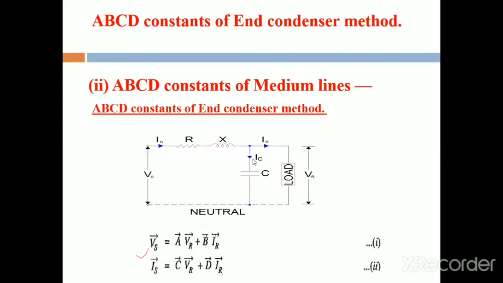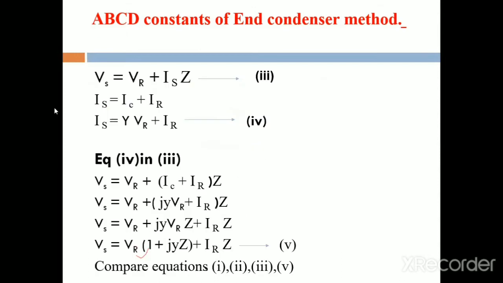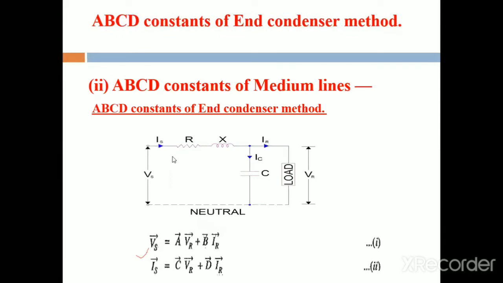That is IC and IR. Therefore, Is is equal to IC plus IR. This is the sending end voltage and sending end current from this equivalent circuit diagram.